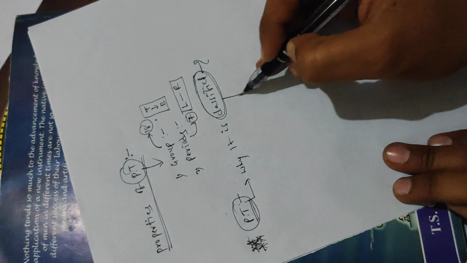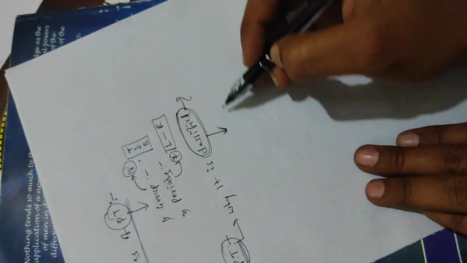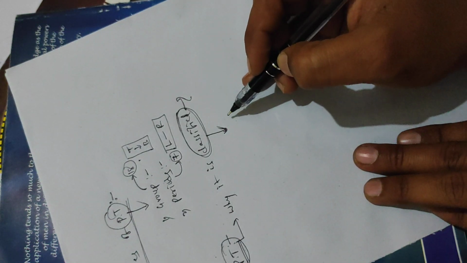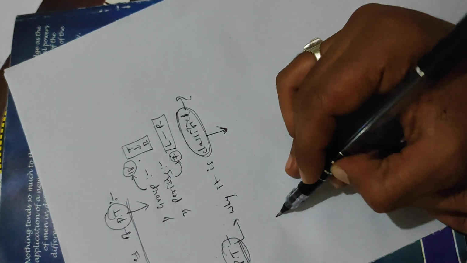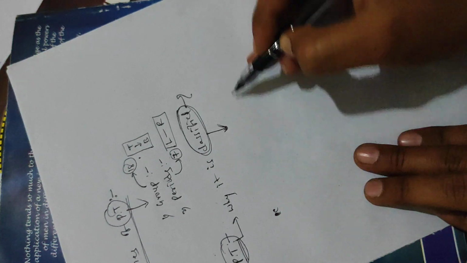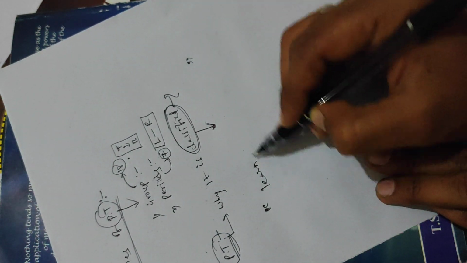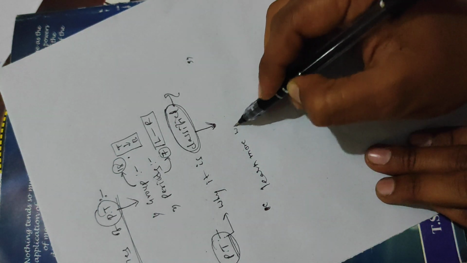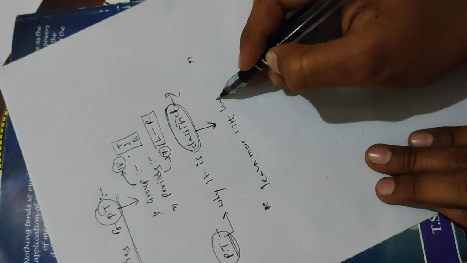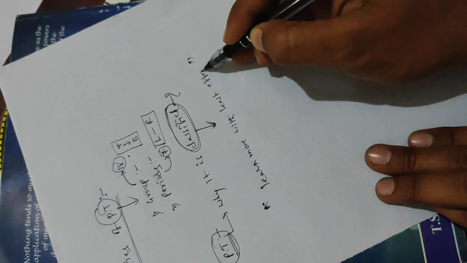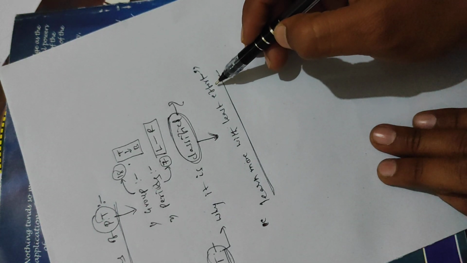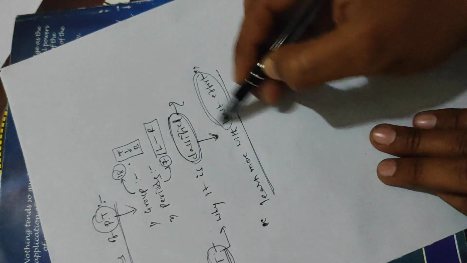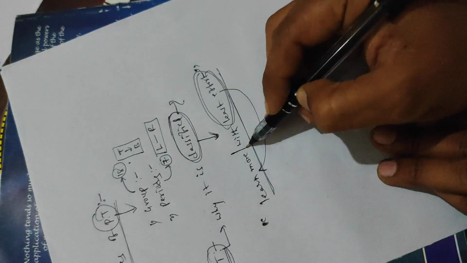Behind any classification, not only chemistry, botany, zoology, physics, commerce, every subject, we have one slogan: learn more with least effort. This is the slogan of every classification. By using least effort we are learning more.